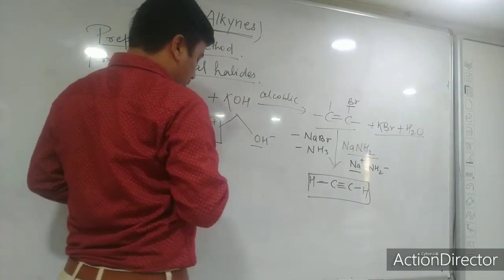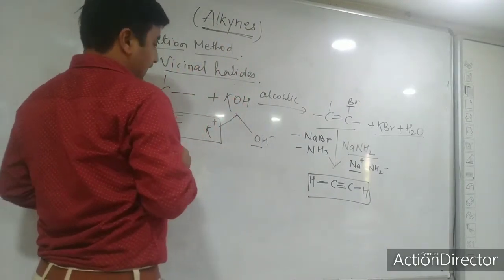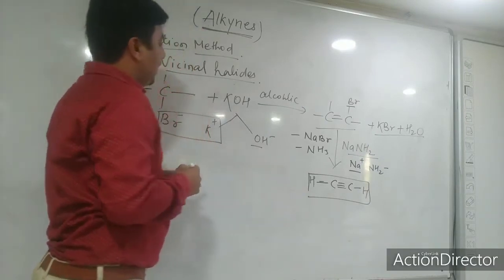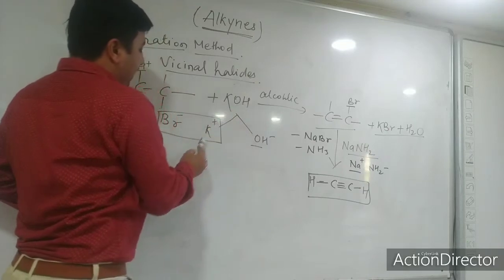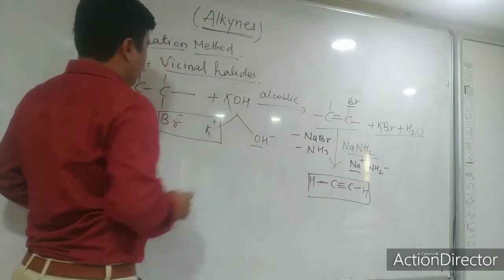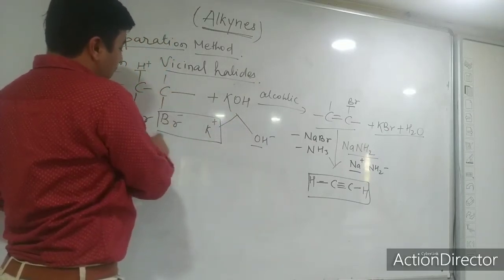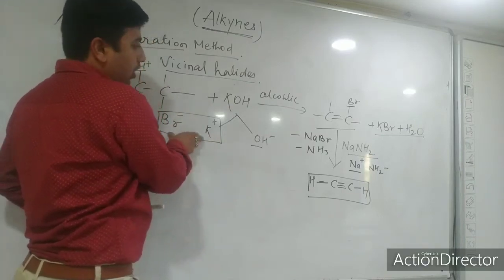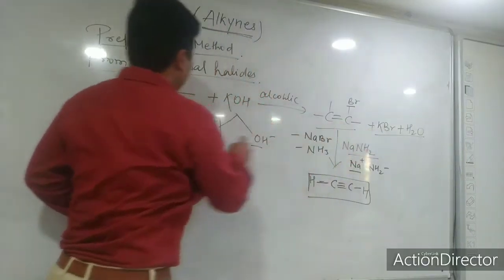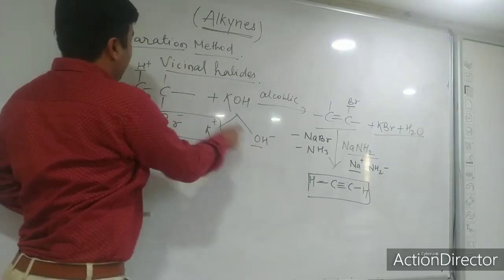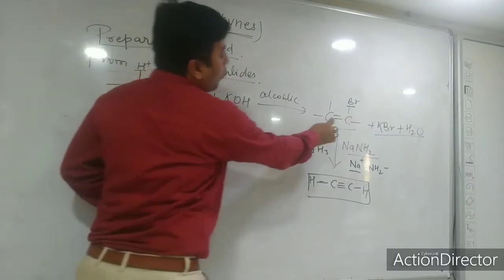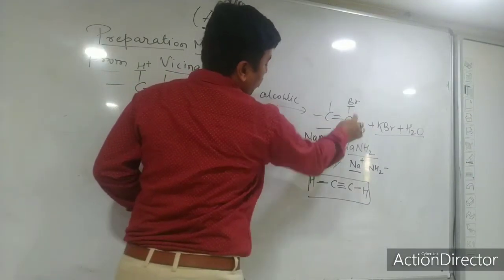From vicinal dihalides we can also prepare ethyne. So here you can see that 1,2-dibromoethane is treated with alcoholic KOH. Alcoholic KOH breaks into K plus and OH minus, and Br minus and K plus attach with each other and give KBr, and H plus and OH minus attach and give you H2O, and here you get 1-bromoethene.